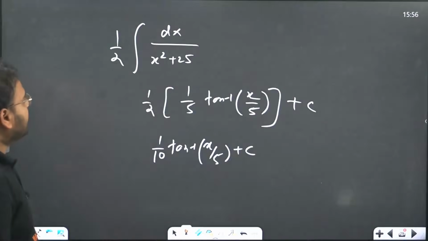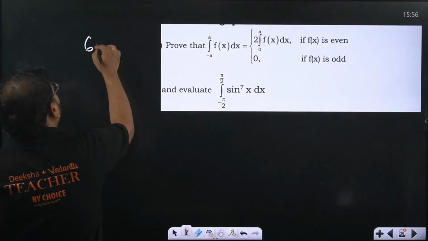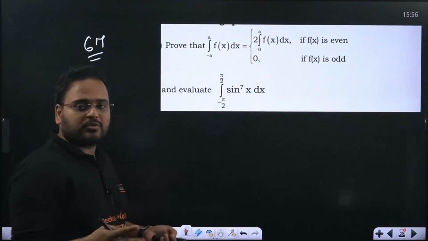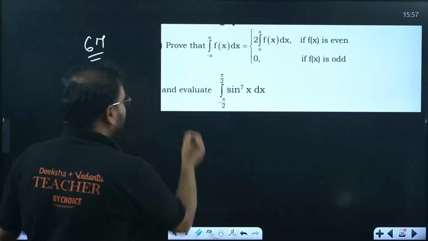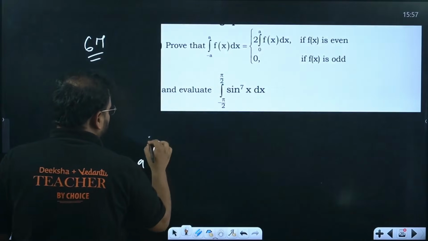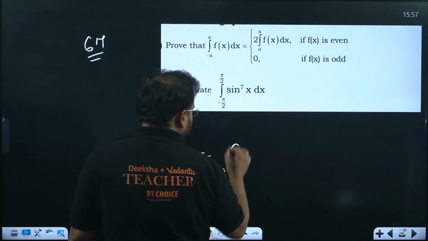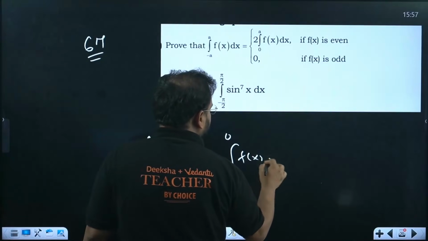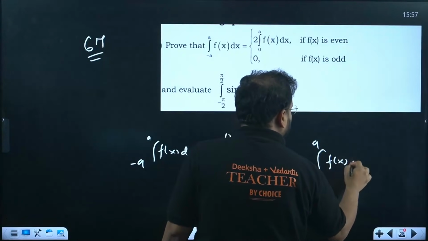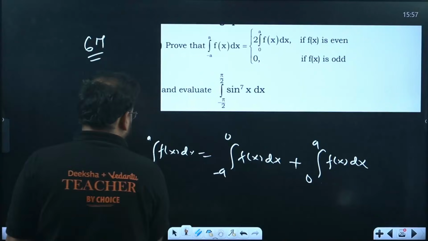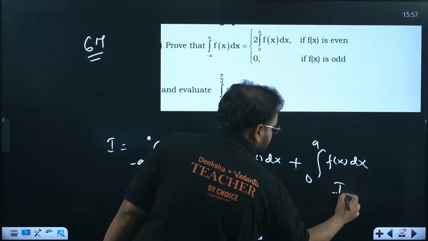Yes? Alright, any problem? This is another question for 6 marker. I know many of you are skipping it. If you know how to solve it, you know how to solve it. You're going to break this into 2 forms. I will give you the hint for this. Integral from minus a to a of f(x) dx equals integral from minus a to 0 of f(x) dx plus integral from 0 to a of f(x) dx. Take this as integration I, this as integration I1, and this as integration I2.